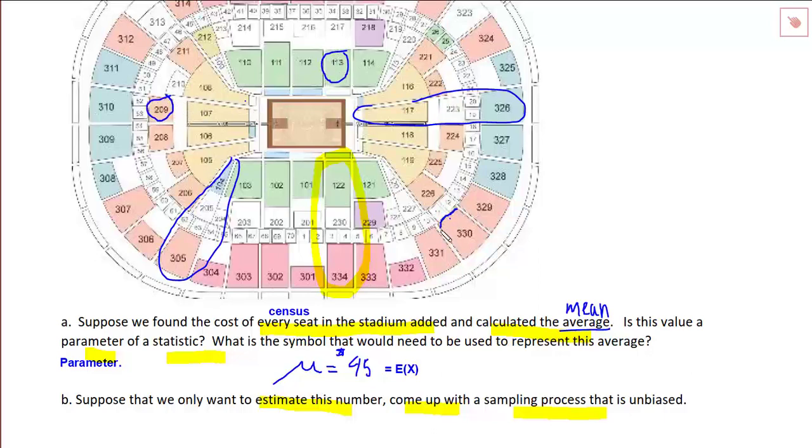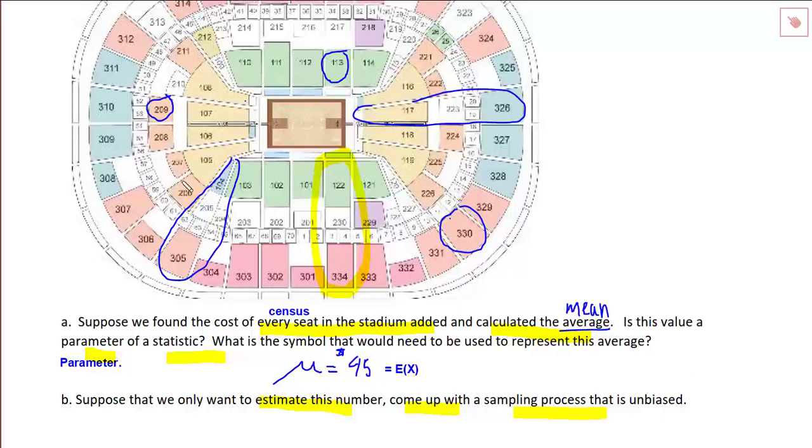Okay. Suppose instead I did this: I'm going to randomly select seats from here, maybe from here, and then I'm going to go over here. So now, from these sections that are very close, I'll pick one. Then from this next level here, I'm going to pick one. From the next level, I'm going to pick one, and then combine these. Because of the way I'm separating the stadium, these levels here are the strata, each one very particular to the average cost price. So that would be another way of doing it.